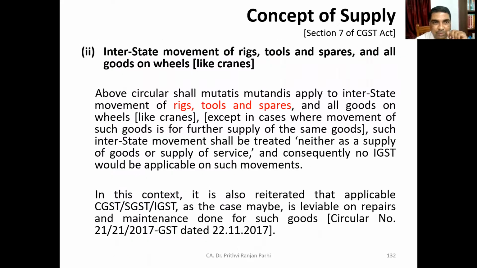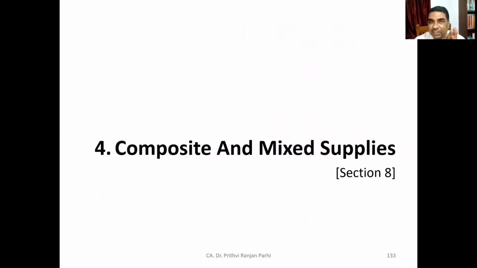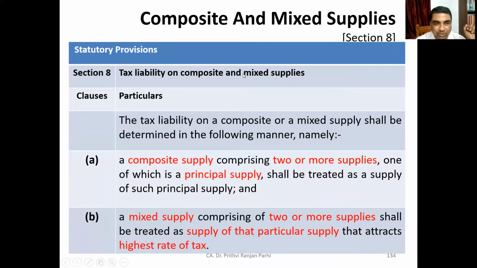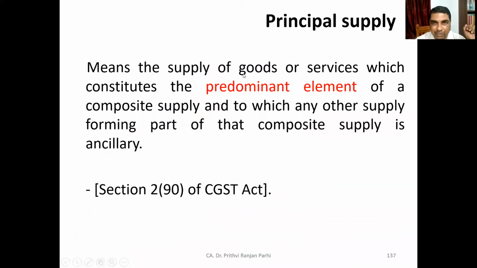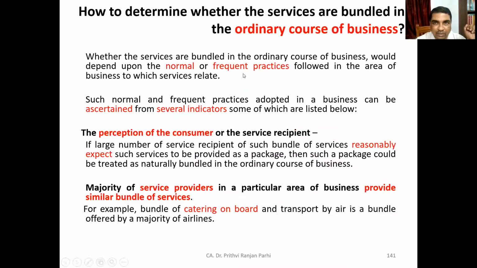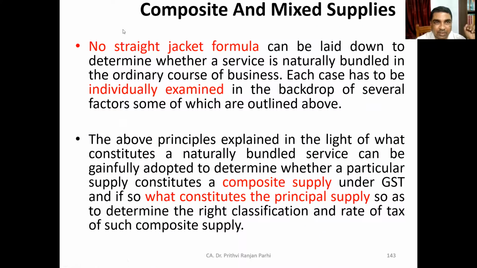Okay, then a few more concepts we'll be learning. After that, we'll be coming to the concept of composite and mixed supply. What is composite supply? What is mixed supply? We'll be learning. With this, what is the concept of natural bundling? We'll be learning. So with that, we'll be able to complete the concept of supply.